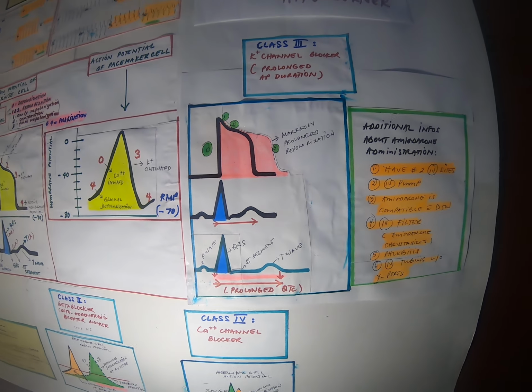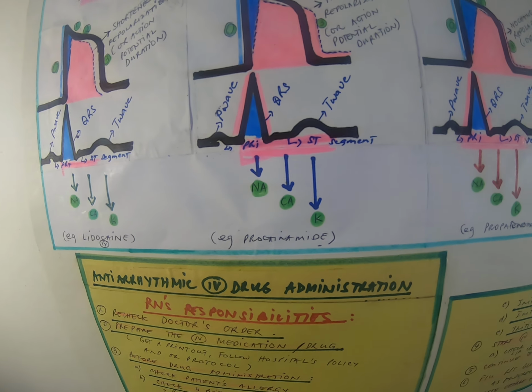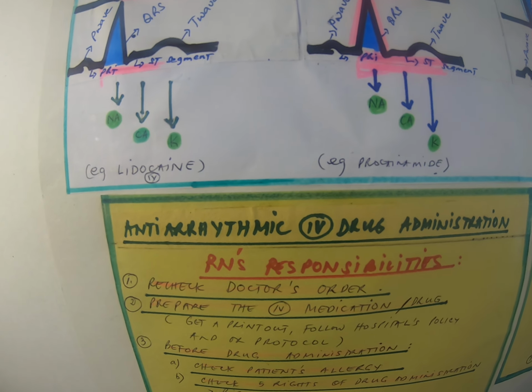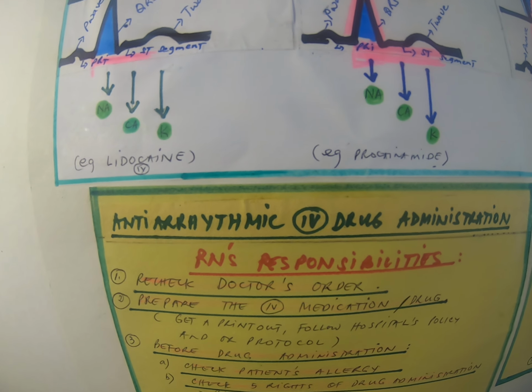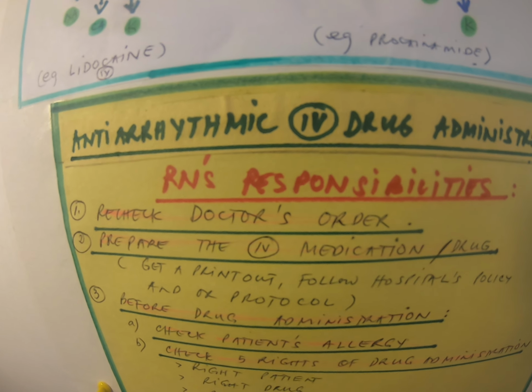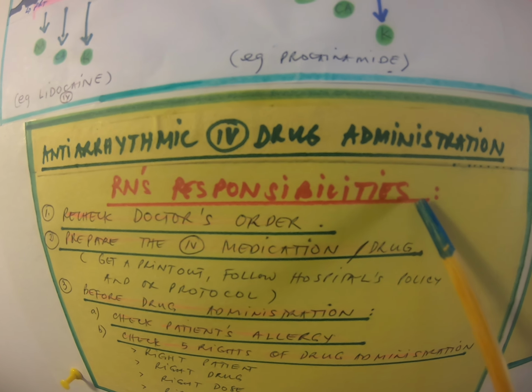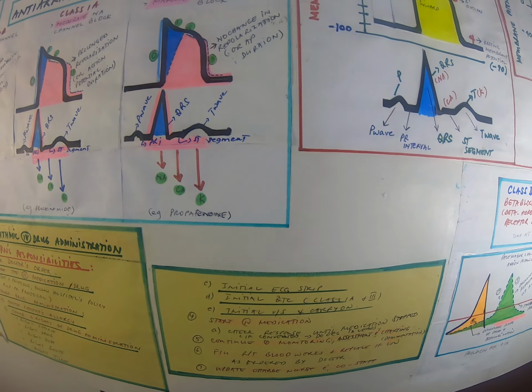So if the patient is on these antiarrhythmic medications, what are the RN's responsibilities? But before this, I think I have to discuss these two pacemaker cells. I'm sorry.